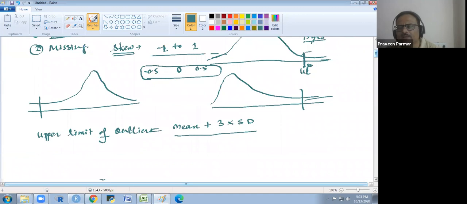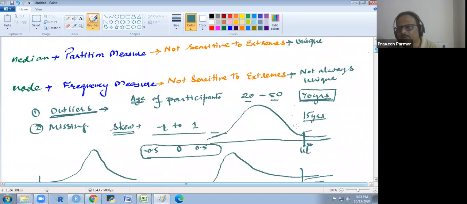So what does it mean by flooring and capping? If the outlier is on the right side, it is called capping. If it is on the left side, this is the lower limit, and this is called flooring. So if we have 58 here, instead of 58 we substitute 50. So this value will convert and come here. The values which are more than the outlier limit, we convert them to the limit point. So that is called capping, C-A-P-I-N-G.